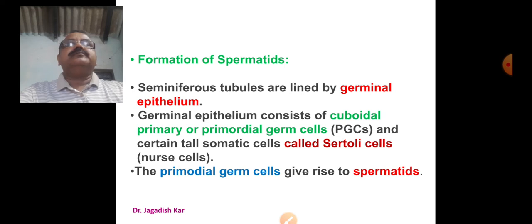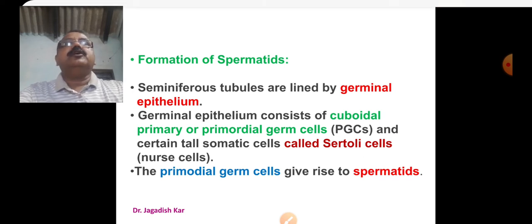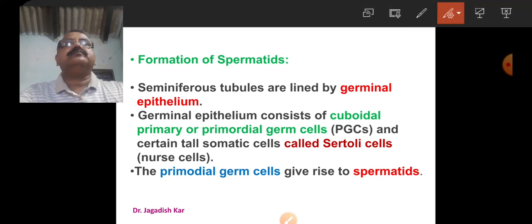Let us discuss the process in detail. The first process is formation of spermatids. As we know, seminiferous tubules are lined by germinal epithelium. The germinal epithelium consists of cuboidal primary or primordial germ cells and tall cells.